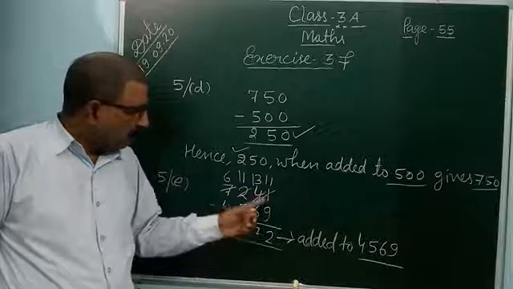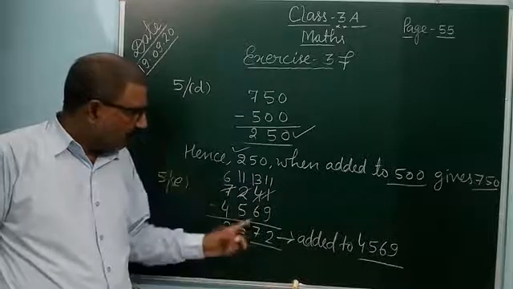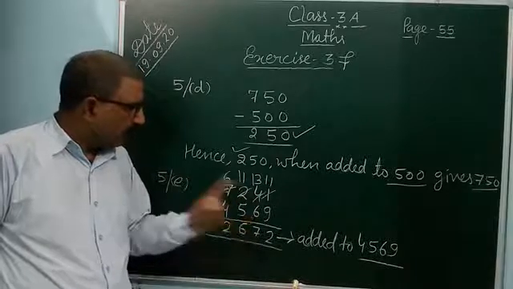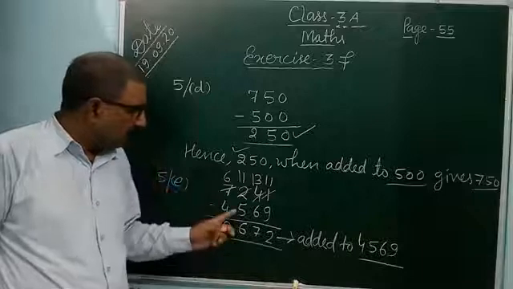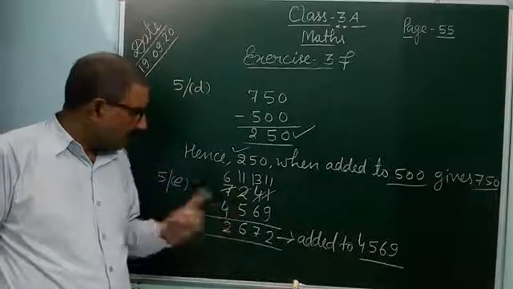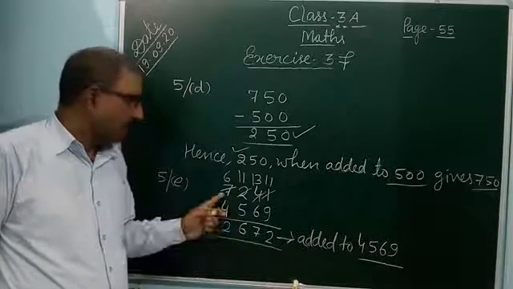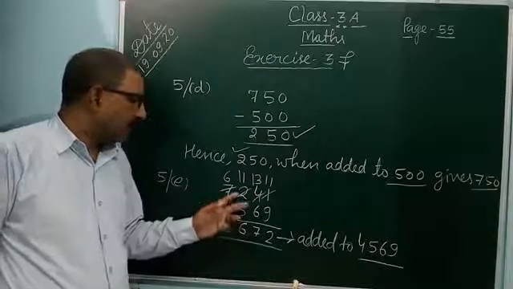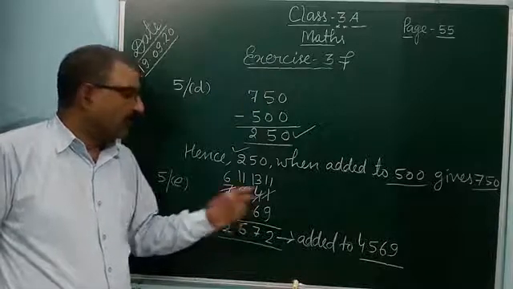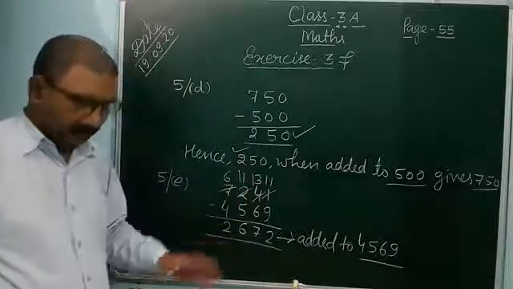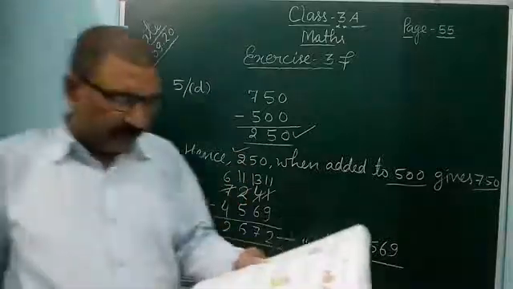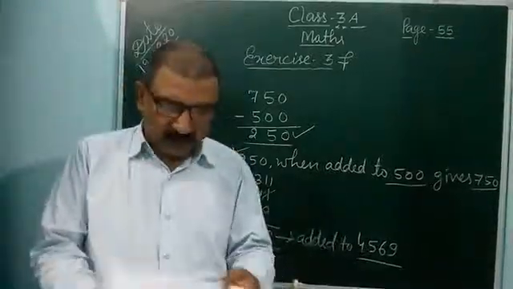9 to 11, 1 carry, 7, 6, 13 and 1, 14, 1 carry, 6, 5, 11 and 1, 12, 1 carry, 4, 2, 6 and 1, 7. So if you add this, you can get 7,241. So in this way, this is the answer. So today you complete page number 55. Today's work.